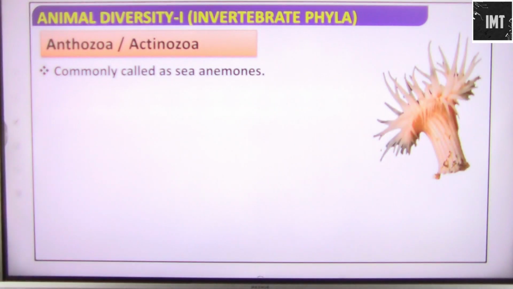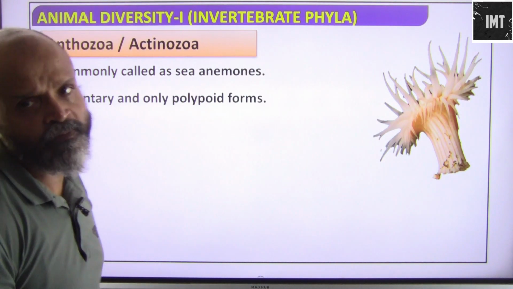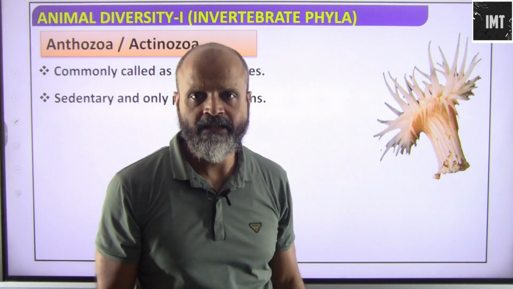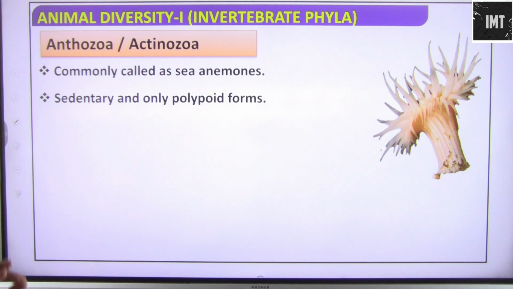Anthozoa or Actinozoa, commonly known as sea anemones. So what are these sea anemones? They are sedentary and exist only in polypoid forms. They will be fixed at one place and will not be moving. They will not exist in medusoid forms.